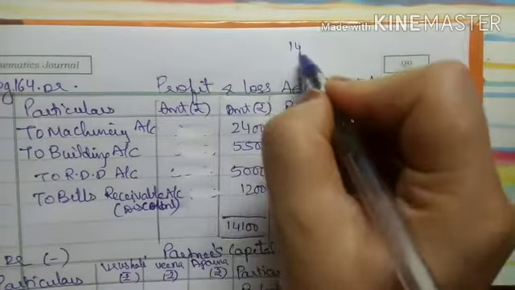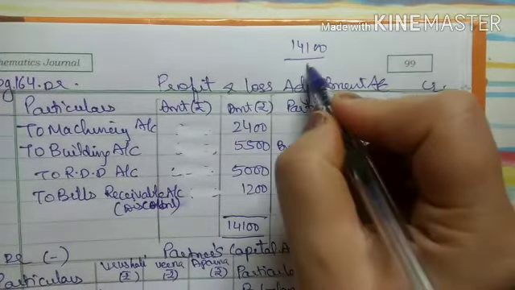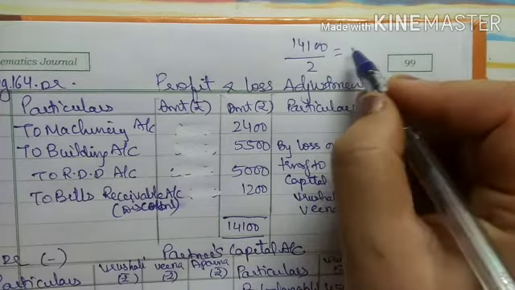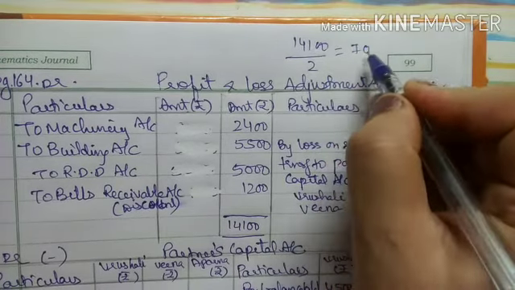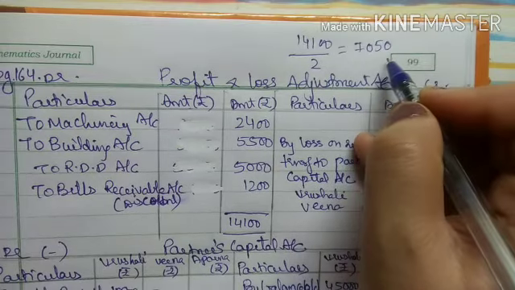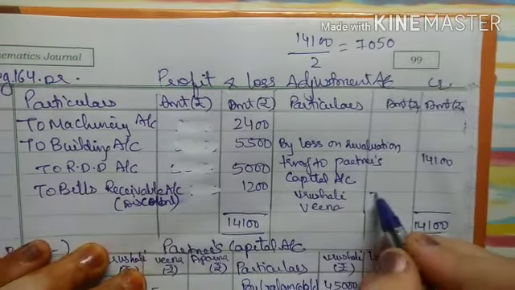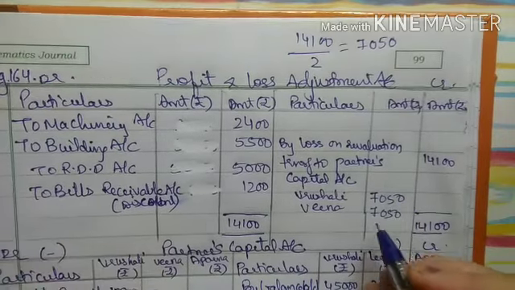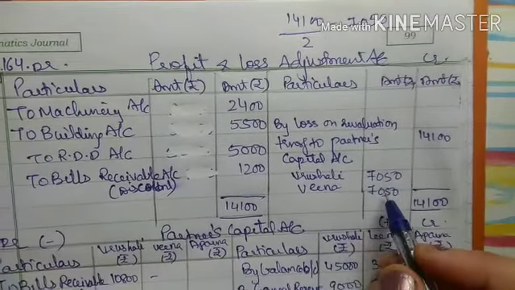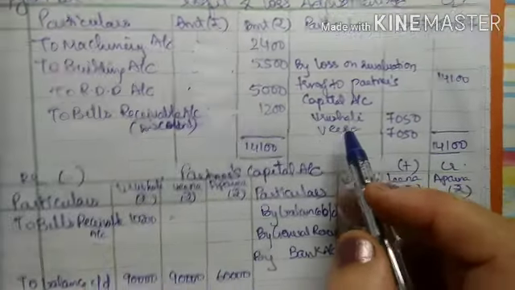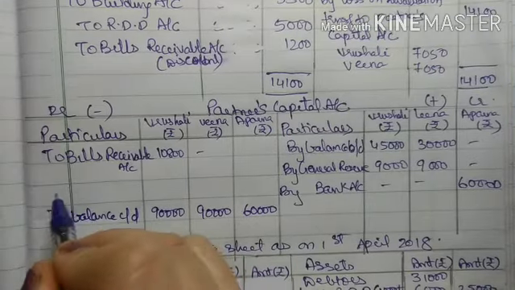Now 14,100 will be divided by 2 because there are two partners and they are equal partners. So 2 sevens are 14, I will put 0, then 10, 2 fives are 10, so 7,050. So 7,050, 7,050. This loss on revaluation is on the credit side, so it will be transferred to the partners capital account on the debit side.